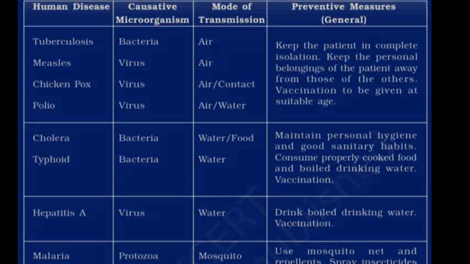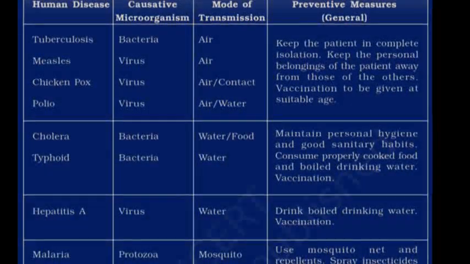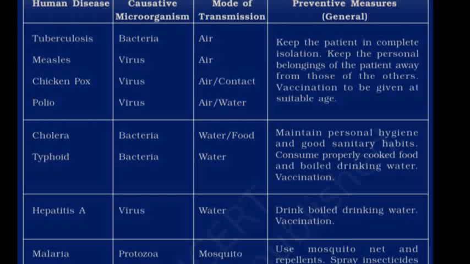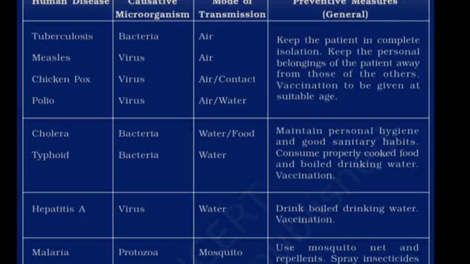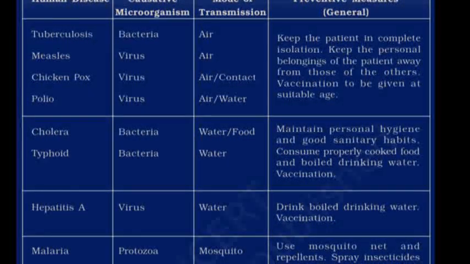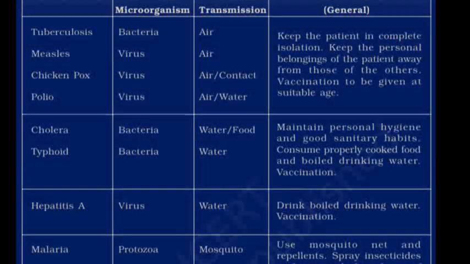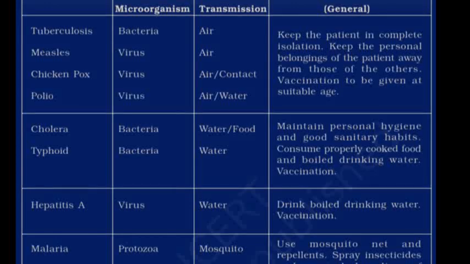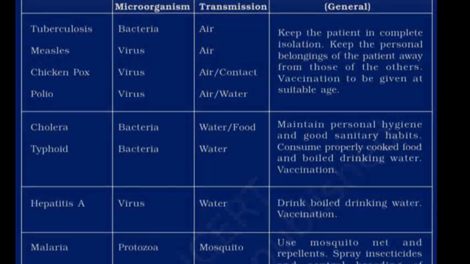Now how do we keep the person safe from these diseases? First step would be to keep the patient in isolation, as in quarantine the person, or the personal belongings of the patient should be kept away, just like we are doing right now. And there are vaccinations available at suitable ages. So if a person is suitably vaccinated, these diseases would not be occurring.